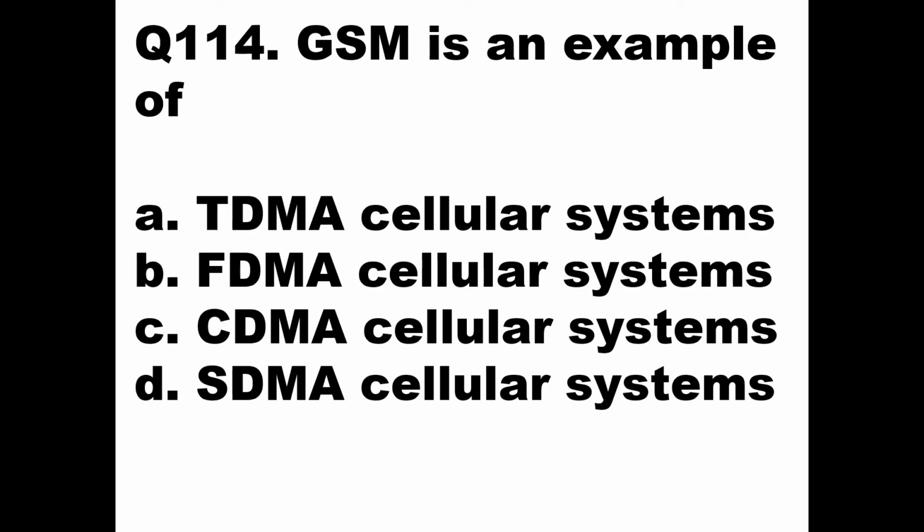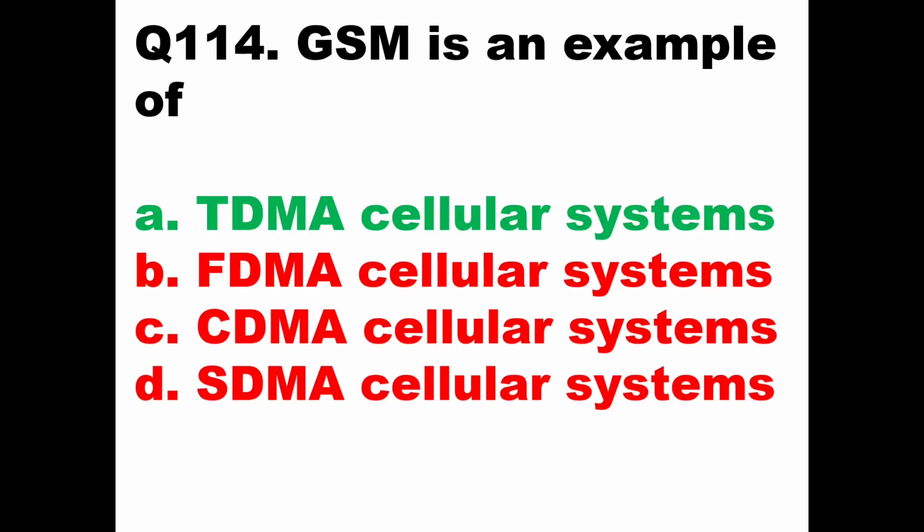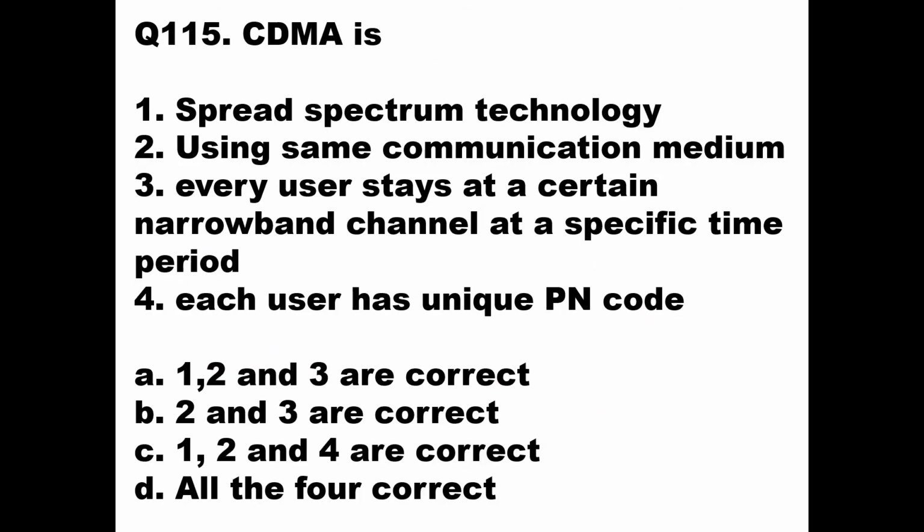So GSM is a type of cellular system, Global System for Mobile. GSM follows digital techniques. That means GSM is based on time division multiplexing, because if you go for FDMA, it is analog, but if you go for TDMA, it is digital. So GSM is based on TDMA cellular system. So GSM is an example of TDMA cellular system. So here it will be option A, TDMA cellular system.